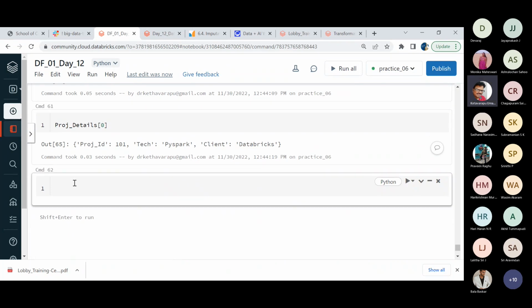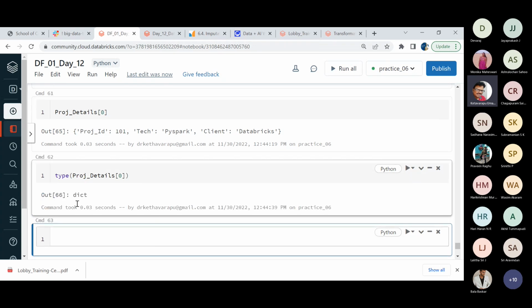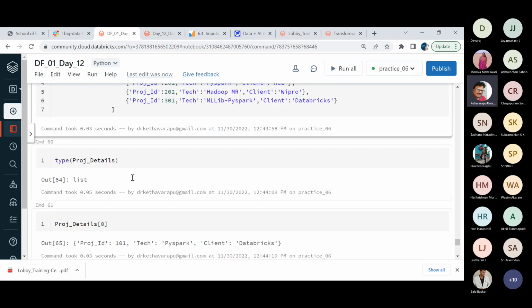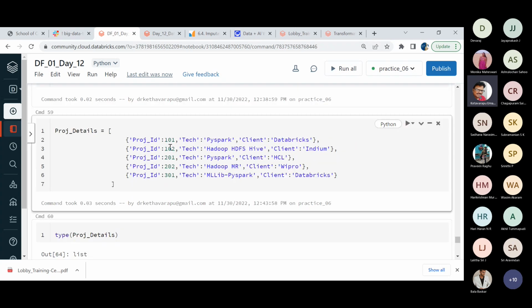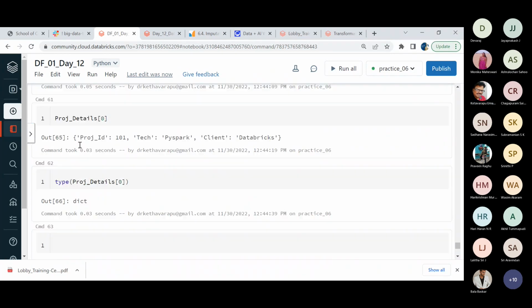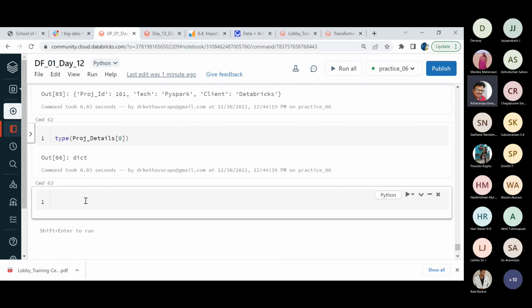Now, on top of this, if I'm checking the type of project details of 0, obviously, as you expected, it gives the dictionary kind of data. So as a whole, it is a list, but after that, if I'm picking up a particular element, that's how I manage things. Because as a whole, I'm interested to create a list, and within that particular list, I want to perform some kind of activity related to the dictionary. So the key value pair orientation, you can make use of that convention of how I am using the dictionary.